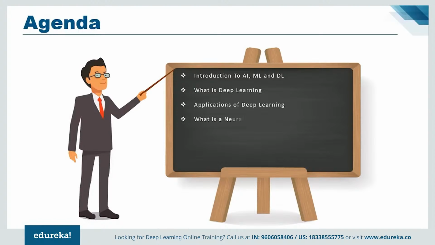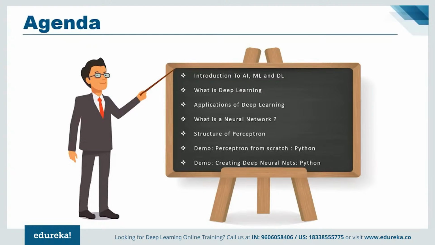Now, moving forward, we'll learn what exactly is a neural network and understand the structure of a perceptron and see how a neural network behaves. And towards the end, we'll create our own perceptron from scratch using Python. And I'll finish off this video by creating a neural network in Python to show you guys how exactly deep